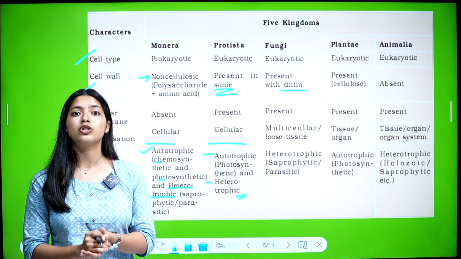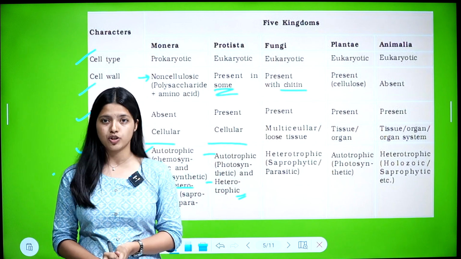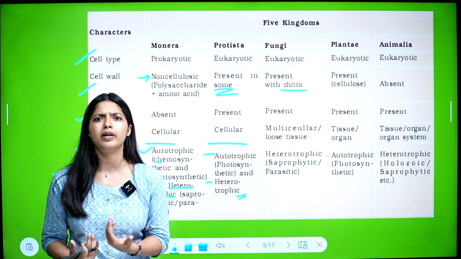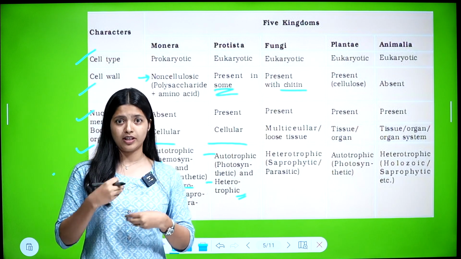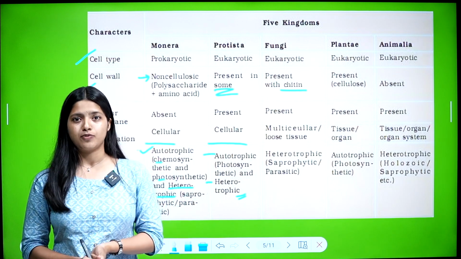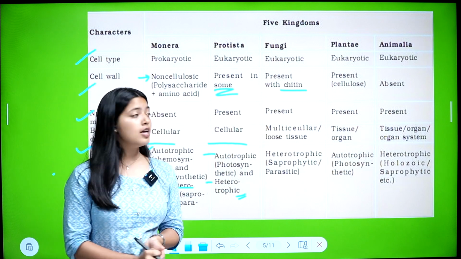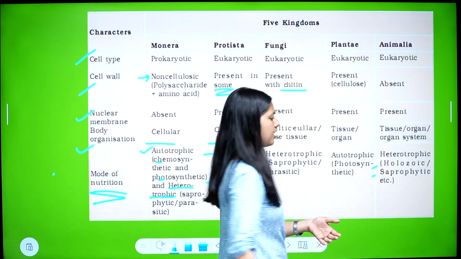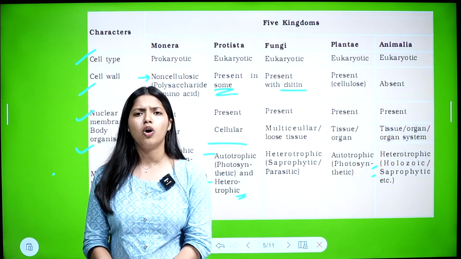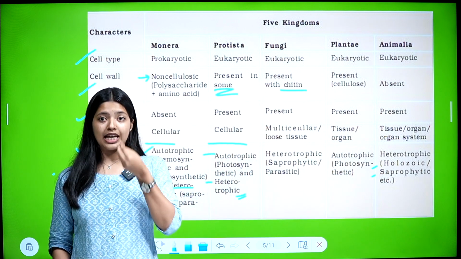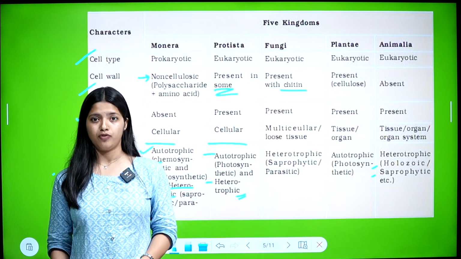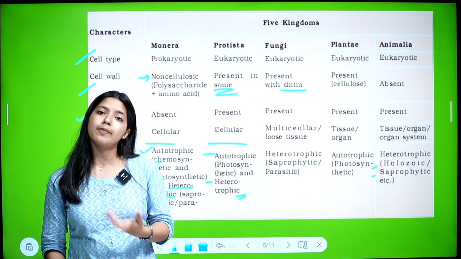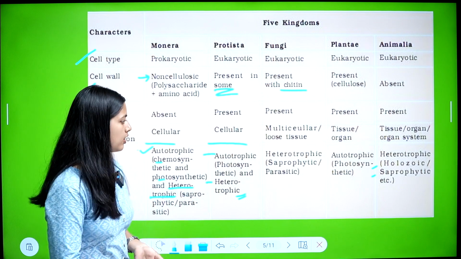And then Animalia. Animals are heterotrophic. We animals can't produce food by ourselves. We depend on other organisms for food. So our mode of nutrition can be holozoic or saprophytic, etc. There are different types. Holozoic means eating, ingesting food. That is holozoic. And saprophytic, depending on dead organisms.